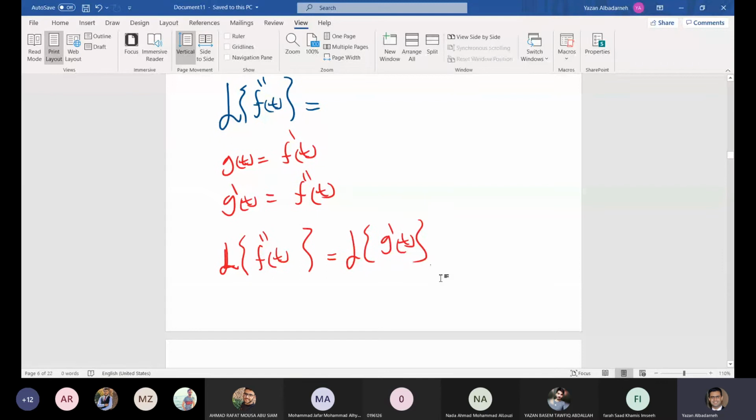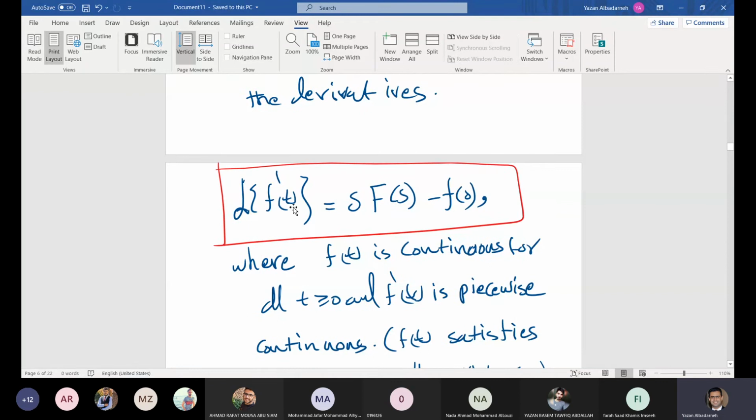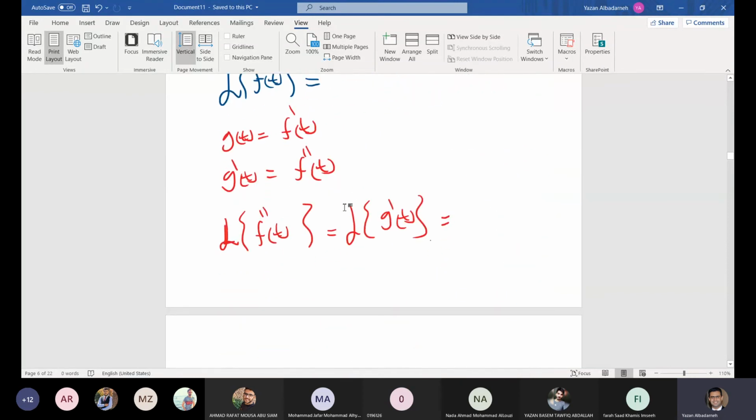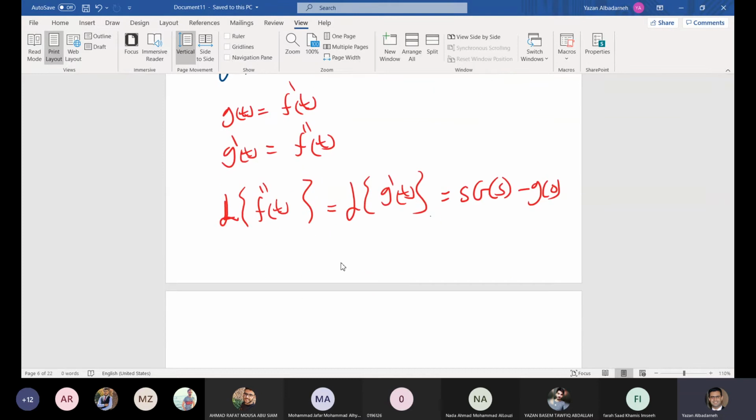And now we can express the Laplace transform of g prime of t. So that's what we know, okay? The Laplace transform of f prime is s F of s minus f of 0. The Laplace transform of g prime is s G of s minus g of 0, where G of s is the Laplace transform of g of t. So that's what we get.